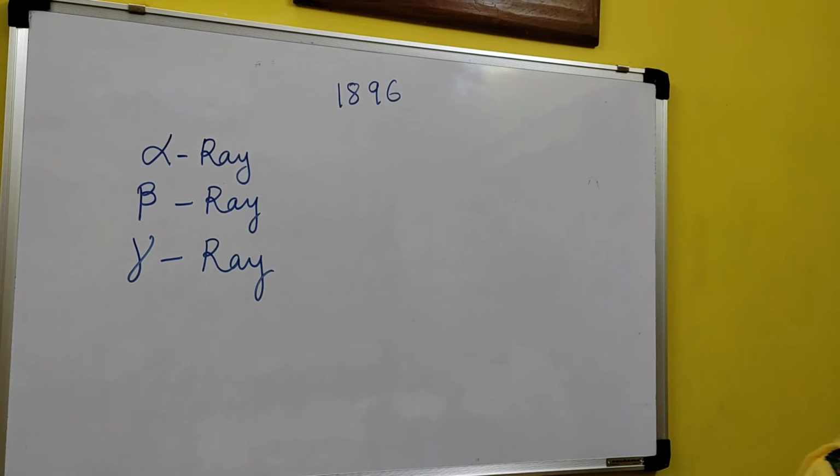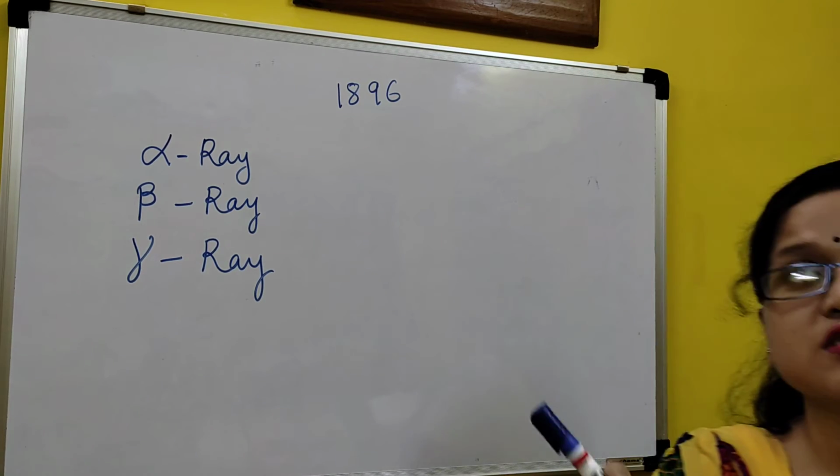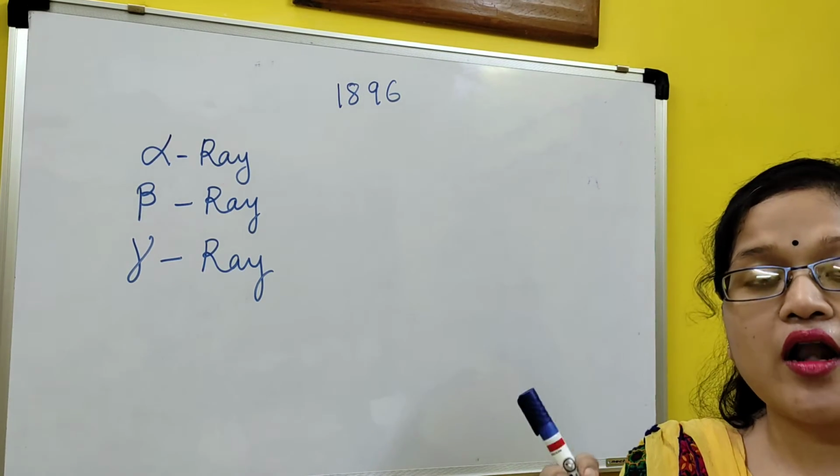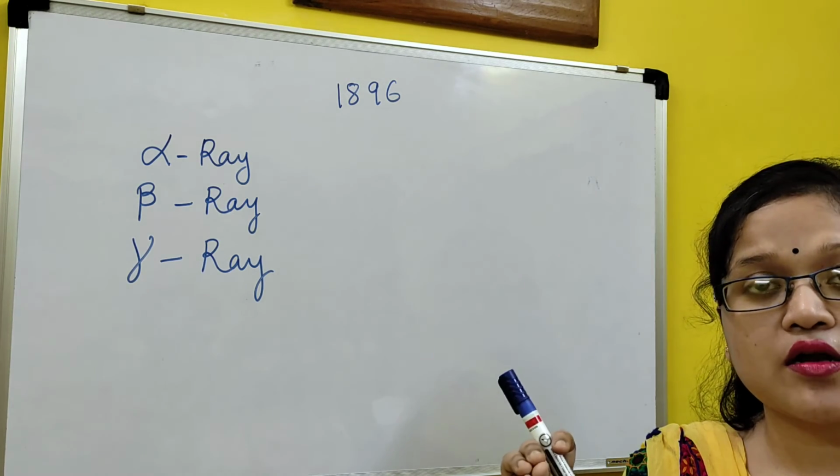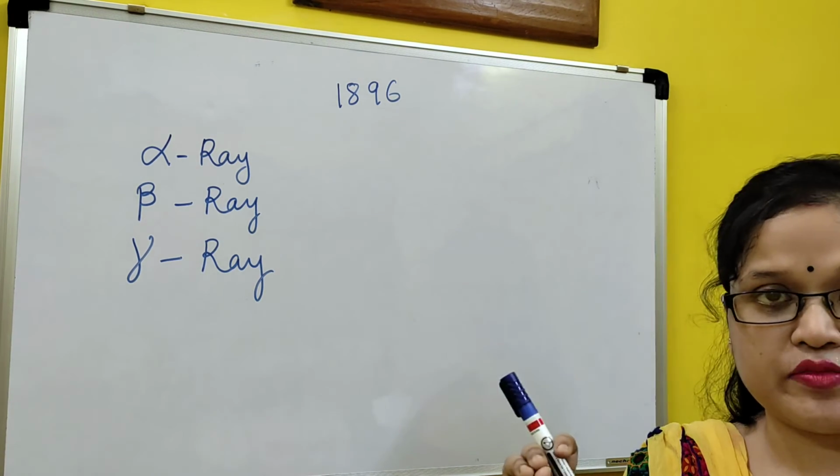After Henry Becquerel, later on Madame Curie, who got the Nobel Prize for radioactivity, and Pierre Curie discovered a few substances in nature which are also placed as radioactive in the periodic table in chemistry.